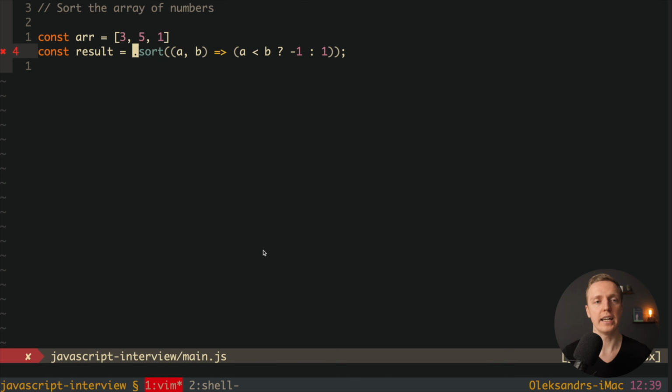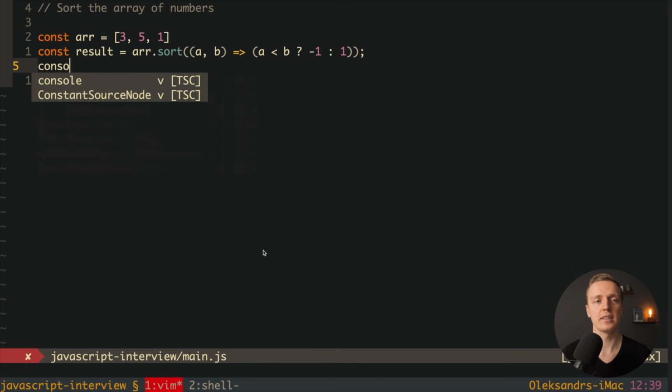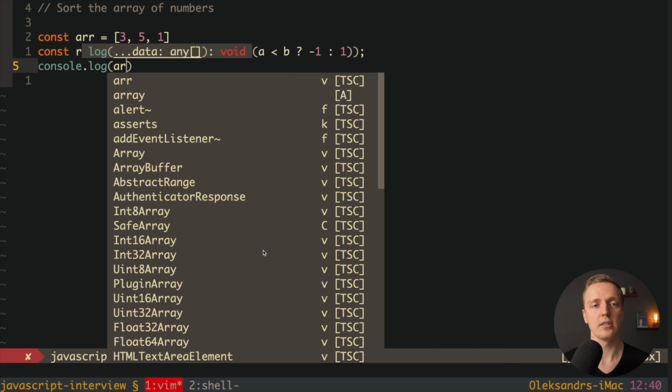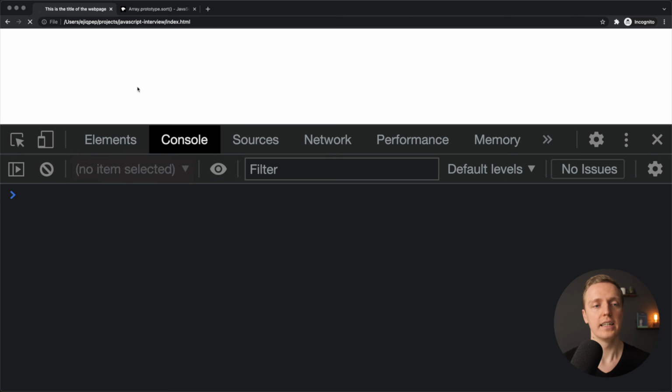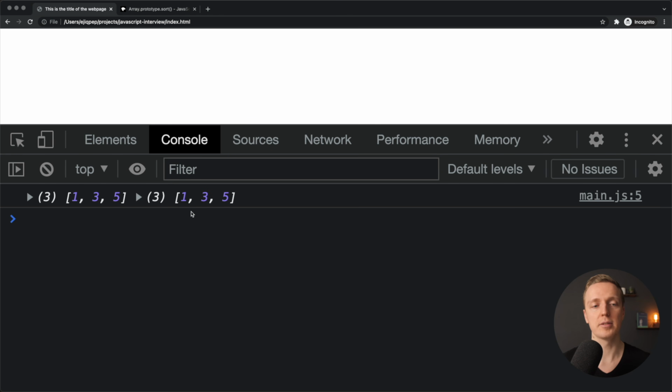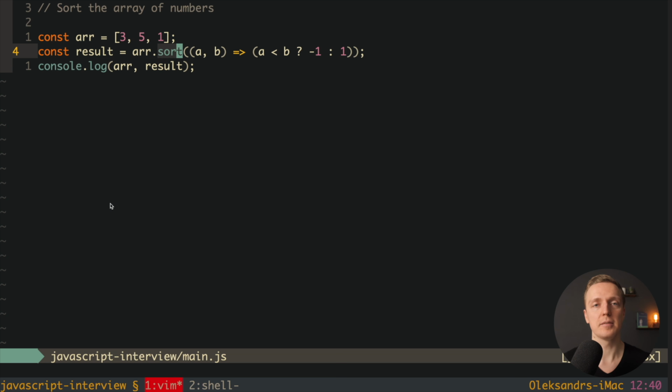Here we have our array, and here we are sorting it. Let's look at the example. I'm console logging here array and result. And as you can see in the browser, we are getting exactly the same sorted array. And this is happening because sort mutates the existing array, and we must remember about it.